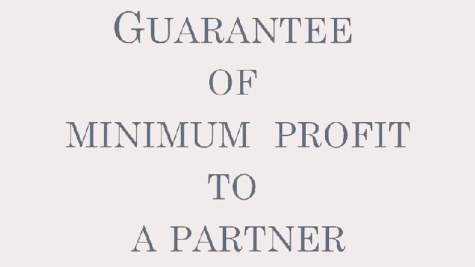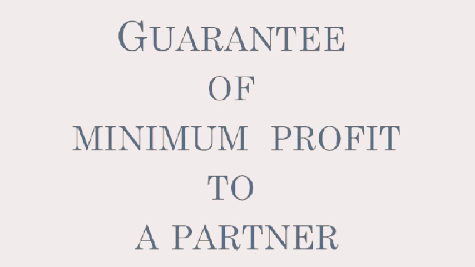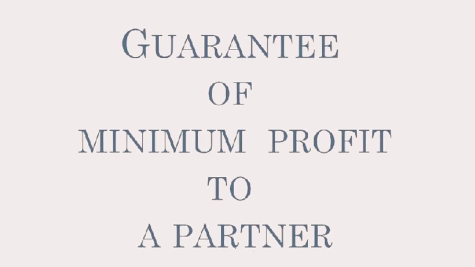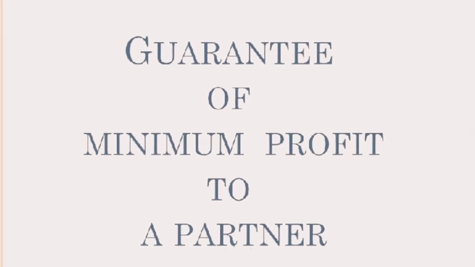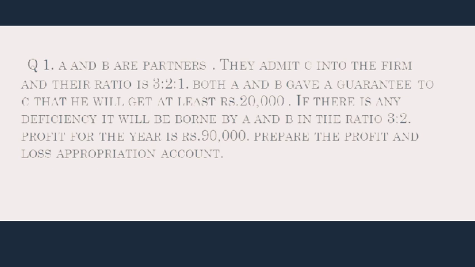For the next topic we will calculate guarantee of minimum profit to a partner, and let's follow the question. In this question it has been said that A and B are partners. They have admitted C into the business firm and their new profit sharing ratio will be 3:2:1.